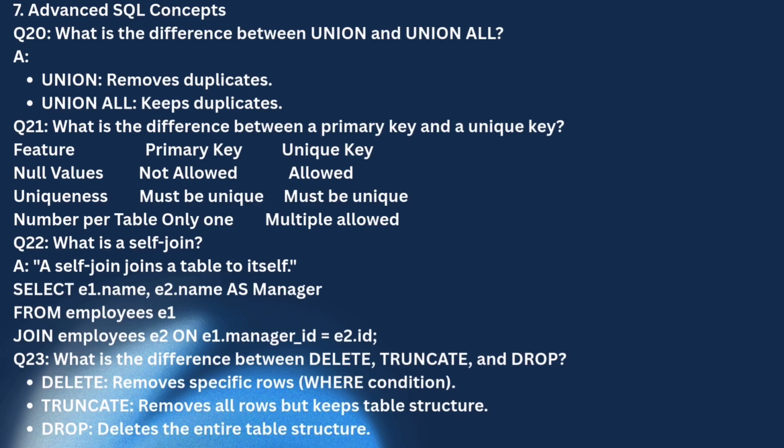Now question number 23 is, what is the difference between DELETE, TRUNCATE and DROP? So here is the cross question. DELETE removes specific rows with a WHERE condition, like we write a WHERE condition. TRUNCATE removes all rows but keeps the table structure, and DROP deletes the entire table and structure. So you can memorize this in sequence. If we want to remove specific rows, we will use DELETE. If we want to remove all the rows but keep the structure of the table, then we will use TRUNCATE. And if we want to delete the structure of the table and all the rows and data in it, then we will use DROP.